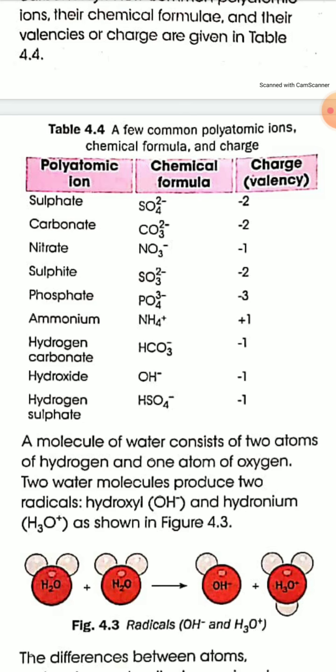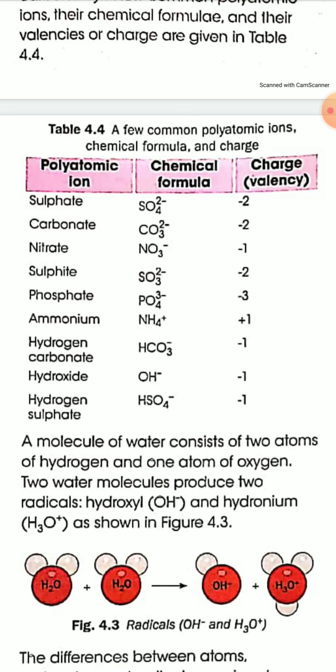Second is carbonate. Formula is CO3 2 minus, so charge is minus 2. Next, nitrate. Formula is NO3 minus, so charge is minus 1. Next is sulfite. Sulfate is SO4 2 minus, but sulfite is SO3 2 minus, and the charge on sulfite radical is minus 2. Next, phosphate. Formula is PO4 3 minus, so charge is minus 3.